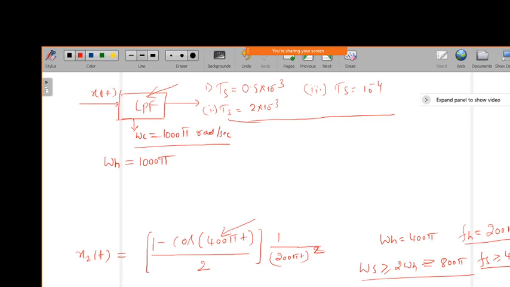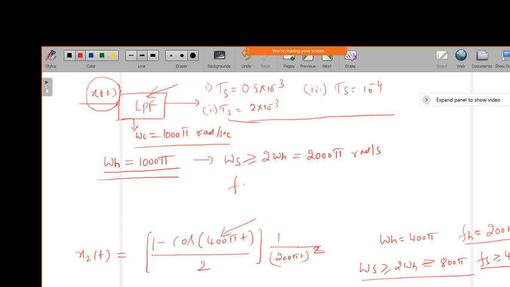So x of t has the highest frequency component only this much. Then the Nyquist rate sampling frequency should be greater than 2 omega h, that means 2000 pi radians per second.